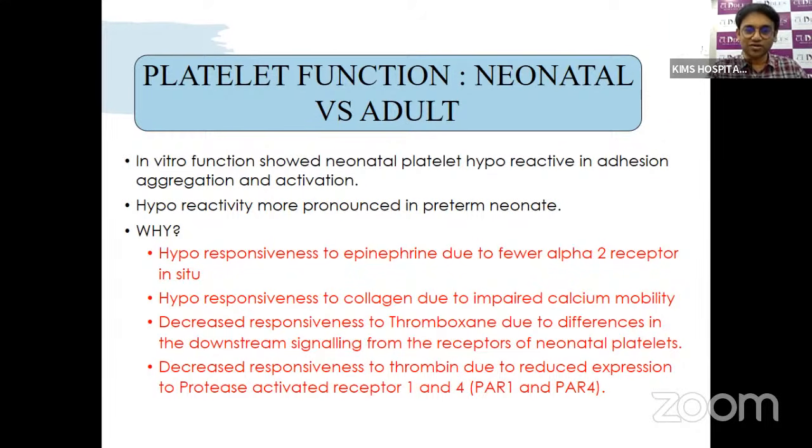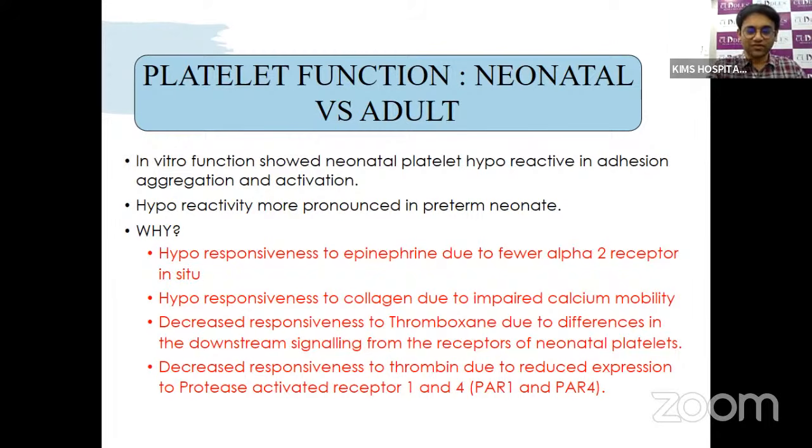They are also less responsive to thromboxane because the downstream signaling from the receptors of neonatal platelets is less. And for thrombin, the response is less because of reduced expression of the protease activated receptors 1 and 4. So in this way, physiologically the platelets are less responsive to various agonists.